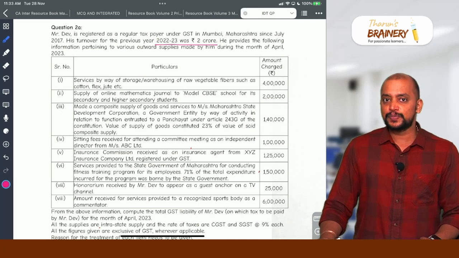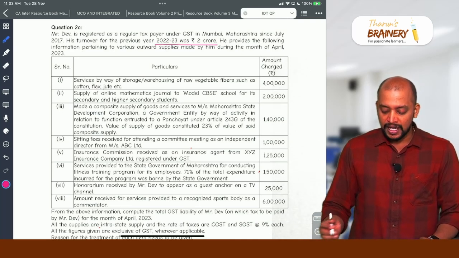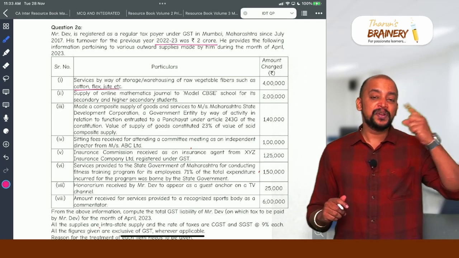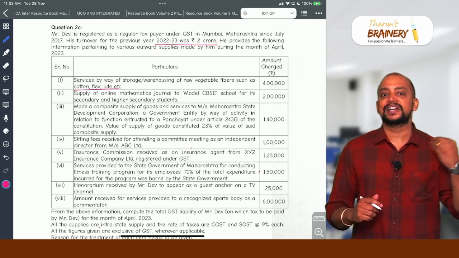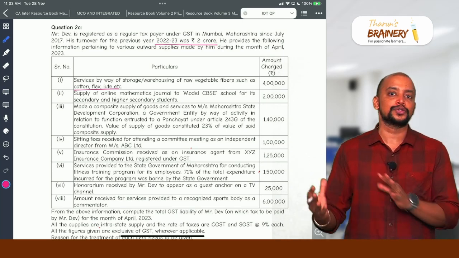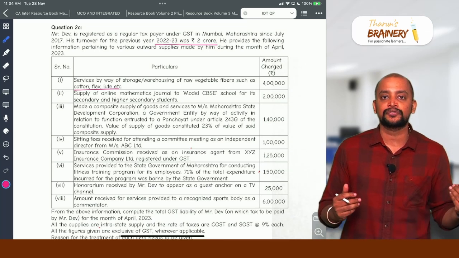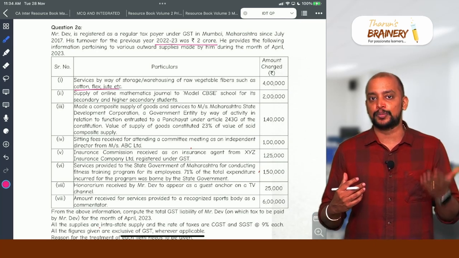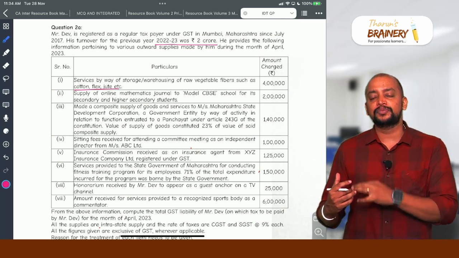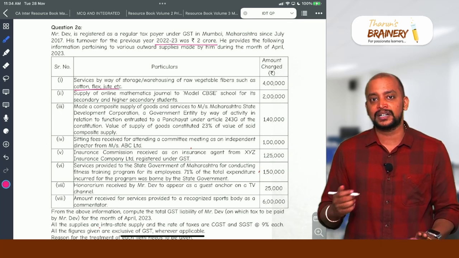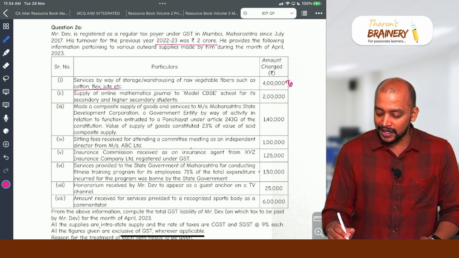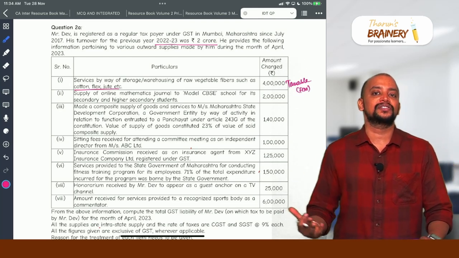Number 1, service by way of storage or warehousing of raw vegetable fibers such as cotton, flax, jute, etc. Previously, we had some list of goods which were exempted if it is storage or warehousing of those goods, but now that is omitted and they have retained it for cereals and pulses. So these raw vegetable fibers are not per se agricultural produce, because these are extracted from the agricultural produce. Therefore, it will not come under service in relation to agriculture or agricultural produce. Consequently, now it will be taxable, and we don't have anything related to RCM. So therefore, it will be FCM.